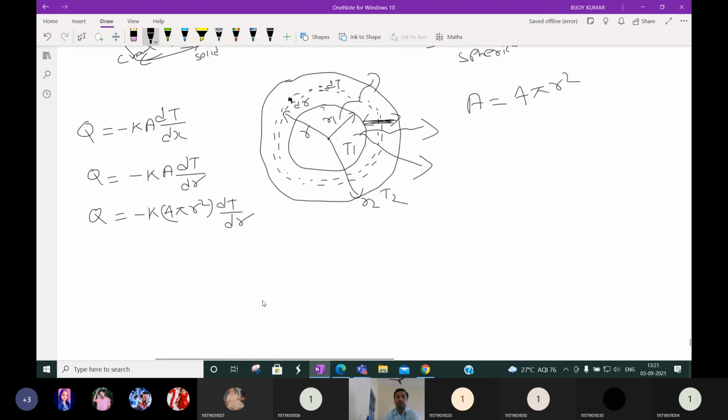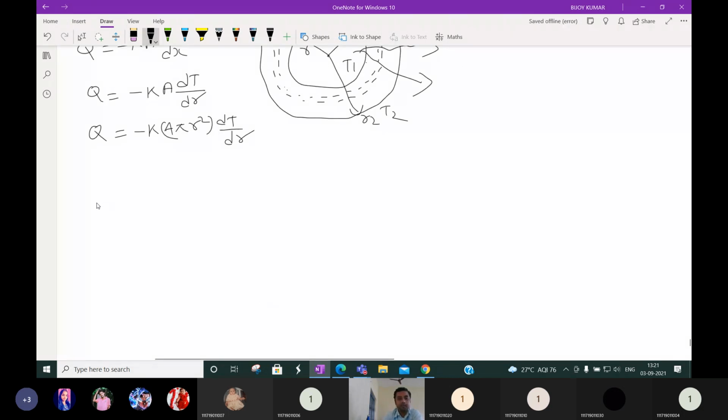Then we can write Q into dr is equal to minus k 4 pi r square into dT. Here two variables are there, dr and dT. So we can write dr by r square, keeping r square on this side, into Q is equal to minus k 4 pi into dT.